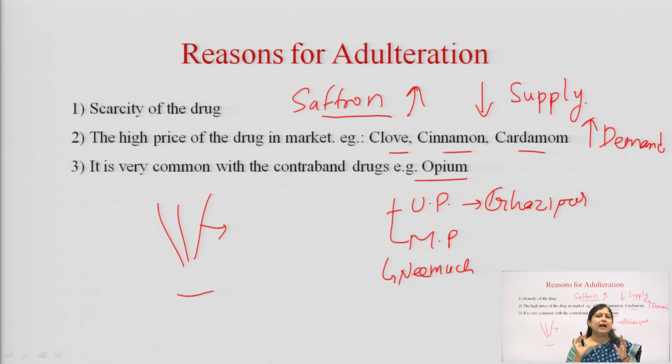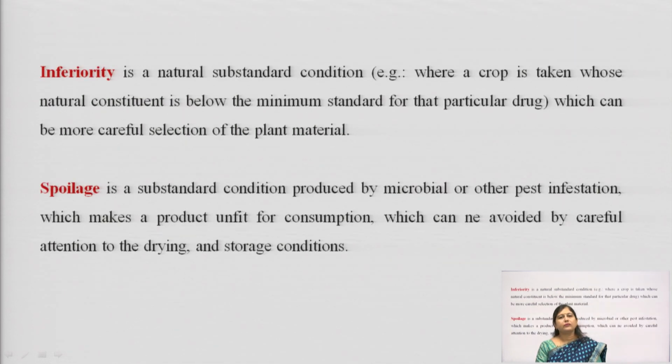Because the production or manufacture of these narcotic substances is limited, people start adulterating with the thought that because there is scarcity and government control, why not start adulterating it and sell it in some other way. So, these are the reasons for adulteration.